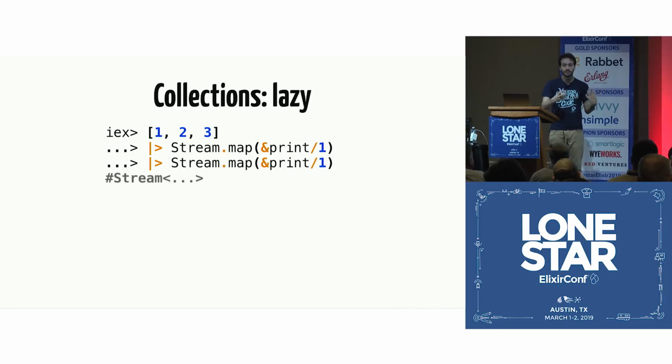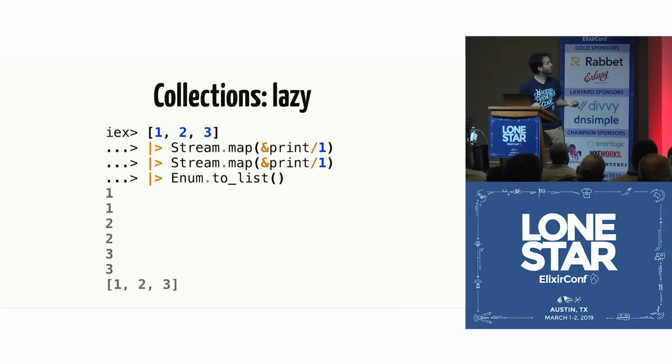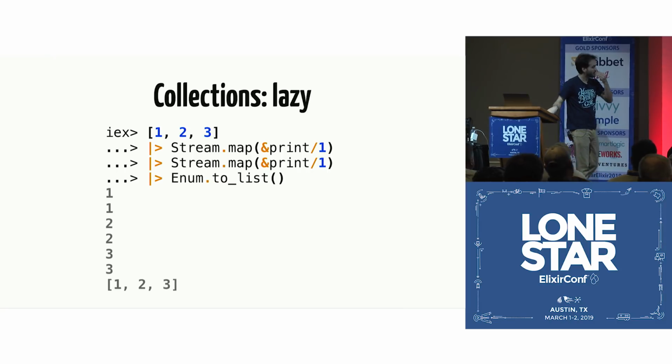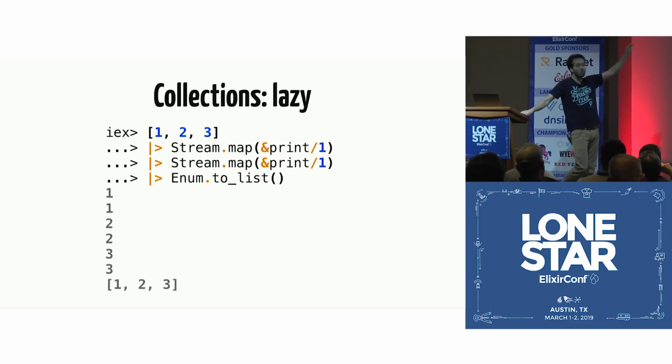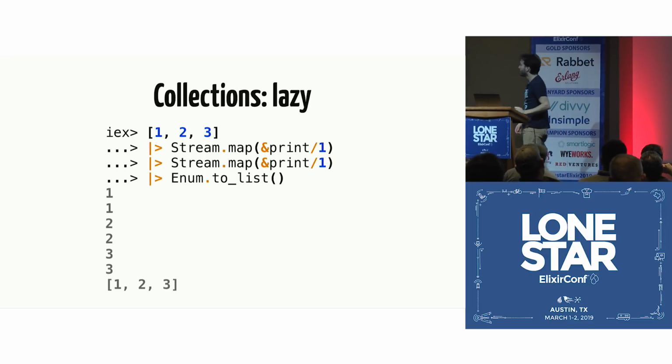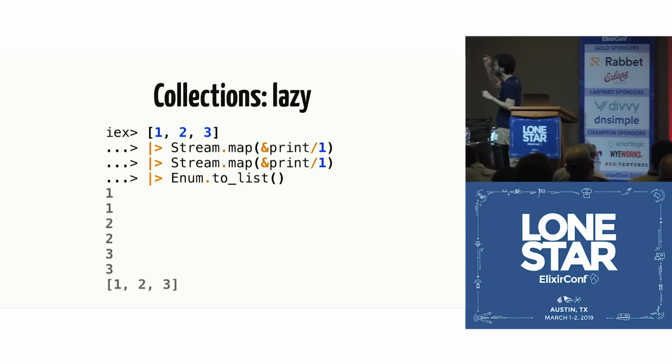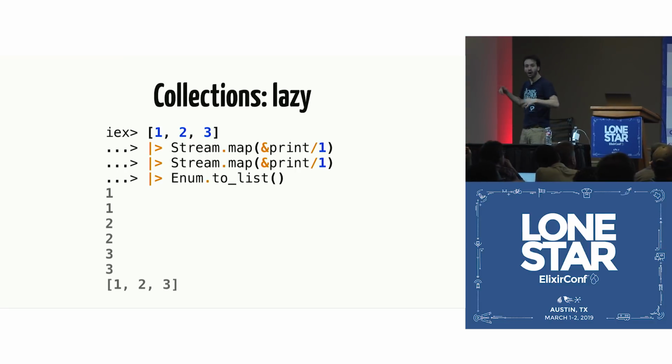And one of the ways that you can make the stream work is to actually make it eager, to realize it. So you can say Stream.run, or you can say I want to convert the stream to a list. And now you can see that instead of printing 1, 2, 3, 1, 2, 3, it prints 1, 1, 2, 2, 3, 3. And why is that? It's because the stream doesn't traverse the list multiple times.